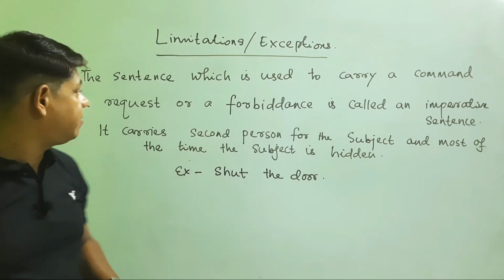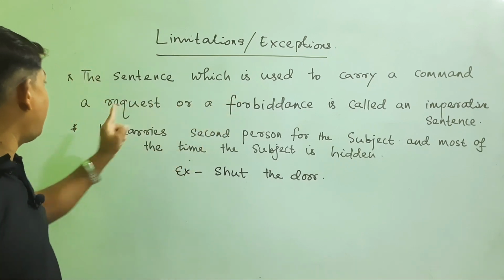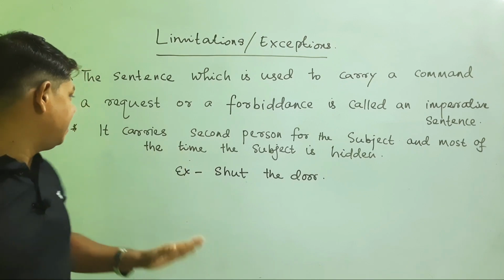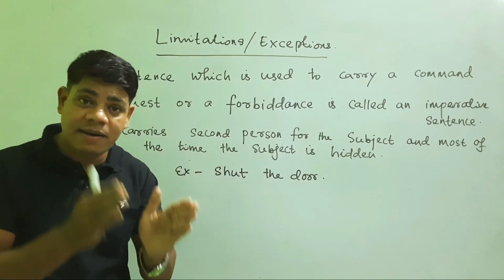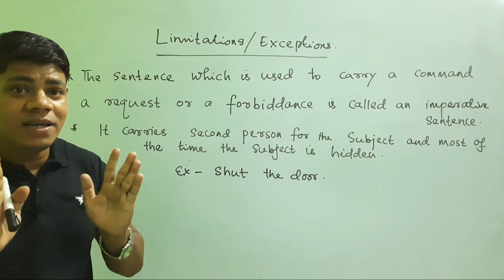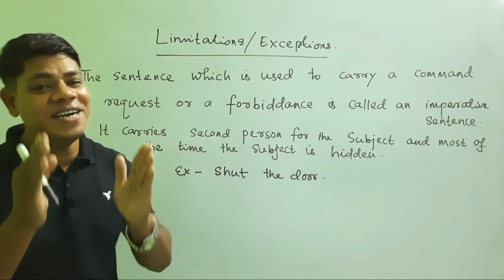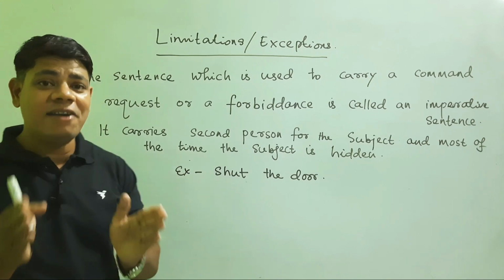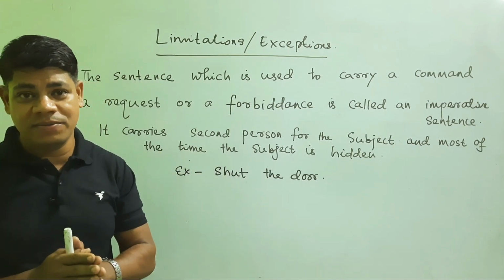What is an imperative sentence? The sentence which is used to carry a command or a request or a forbiddance is called an imperative sentence. So it carries the second person always as the subject. Second person in the sense you as the subject of the sentence, and most of the time the subject is hidden from the sentence. That is why these sentences are not usually passivized, but in traditional methods they are passivized.